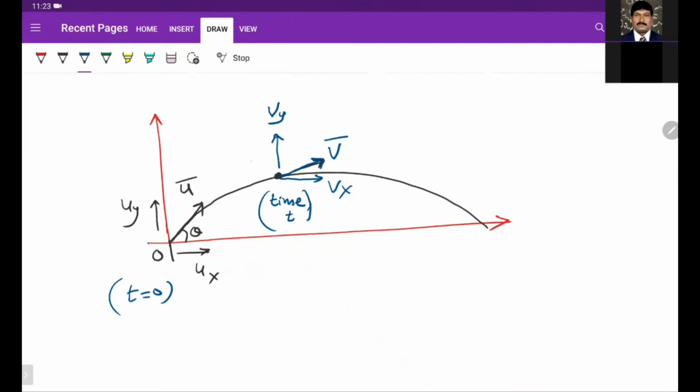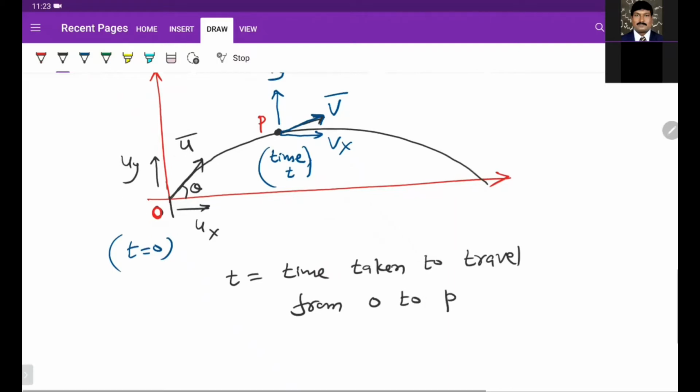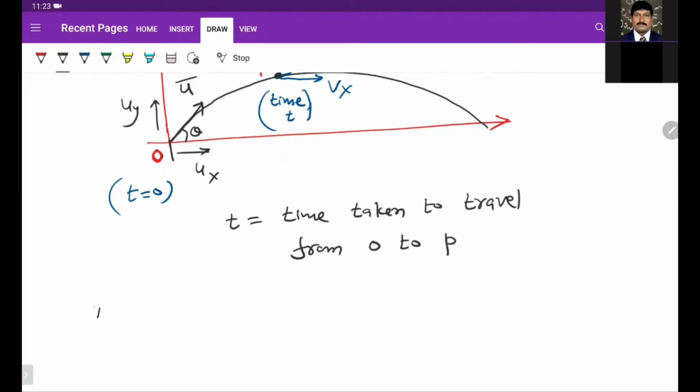Let this particle be P, and initially it was at O. So t is the time taken to travel from O to P.